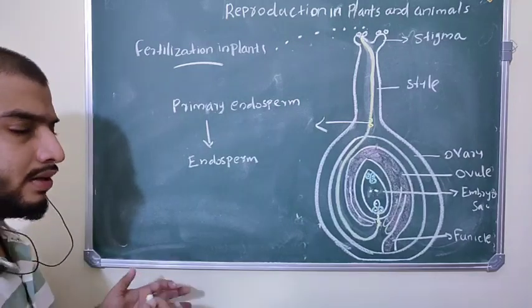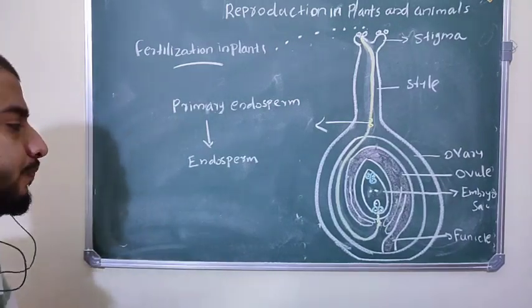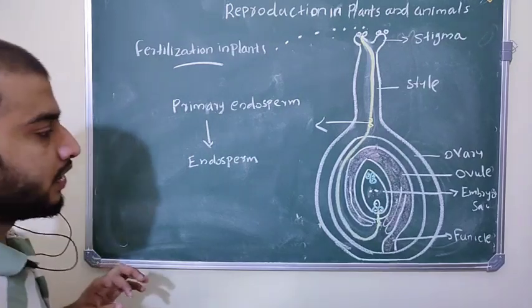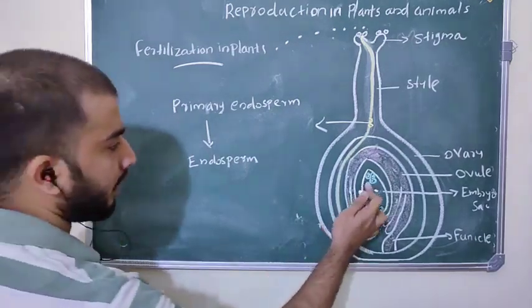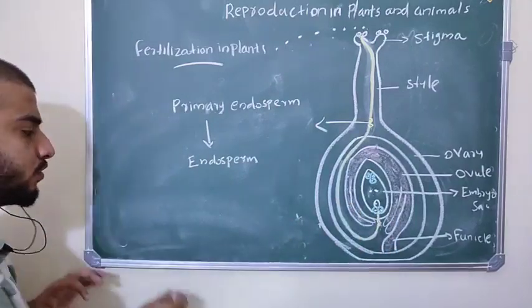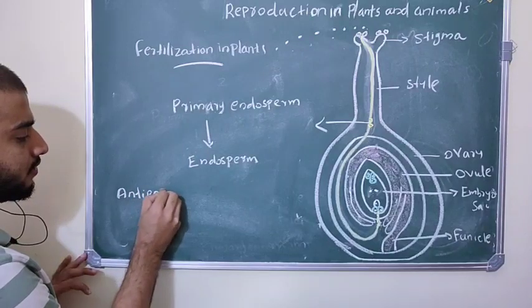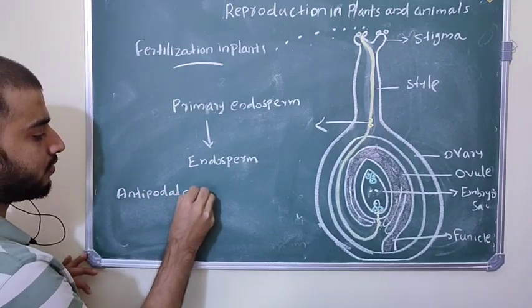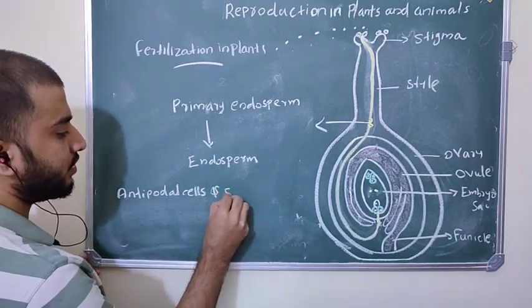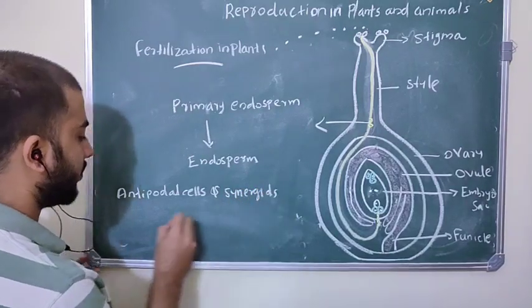So the developing embryo takes the nutrient content from this endosperm. Then finally, the antipodal cells and also the synergids present in this embryo sac disintegrate.